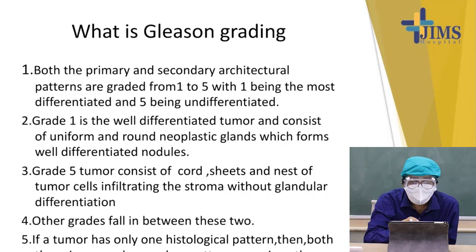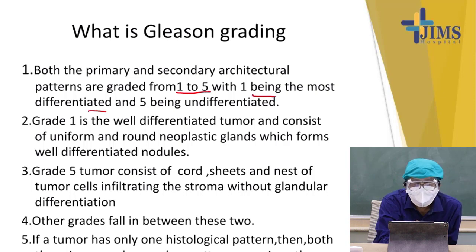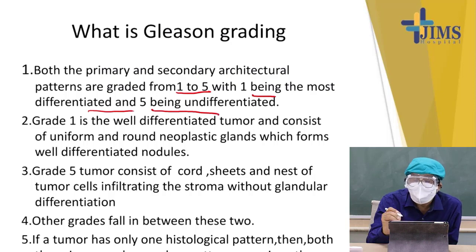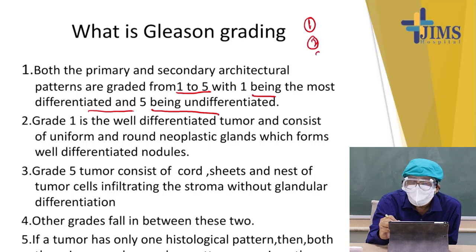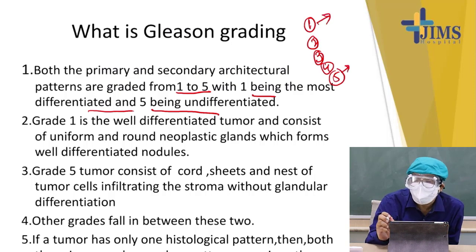Both the primary and secondary architectural patterns are graded from 1 to 5, 1 being the most differentiated and 5 being the undifferentiated. So the grading is 1, 2, 3, 4 and 5. 1 is very well differentiated, 5 is least differentiated, and 2, 3, 4 are in between.